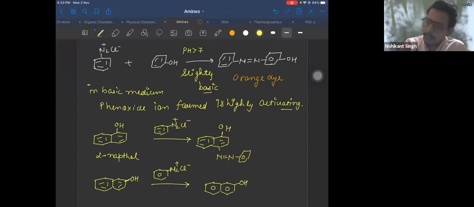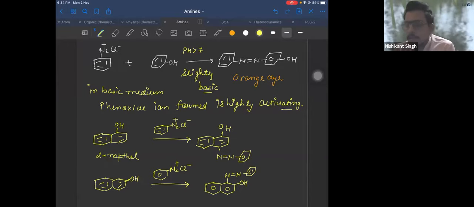OH as it is, coupling will take place at the alpha position. Same reason. You need to draw the resonance for this and check what charge comes on the alpha position, right? For now, I would recommend you to remember it, right? Drawing the resonance will take time. And polynuclear compounds are not in your syllabus also.